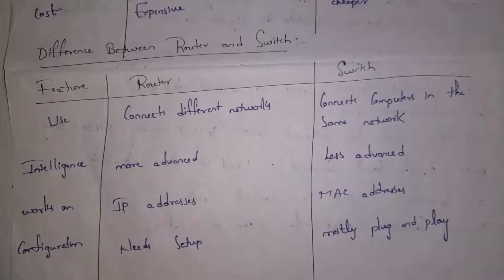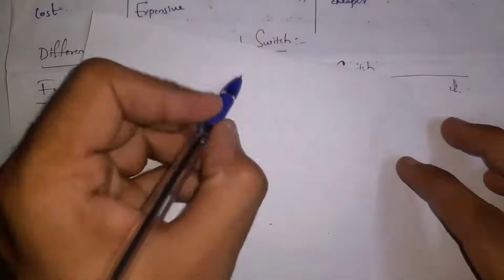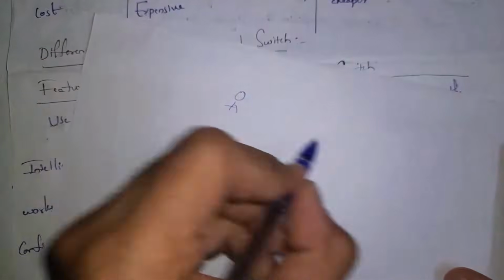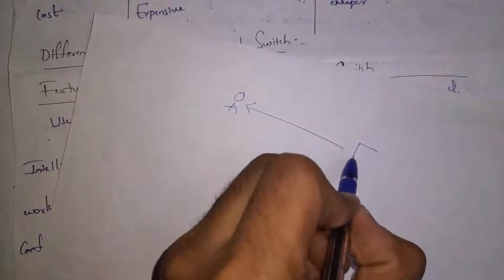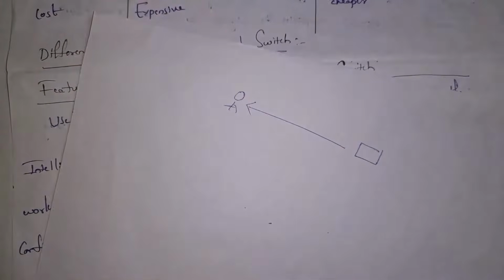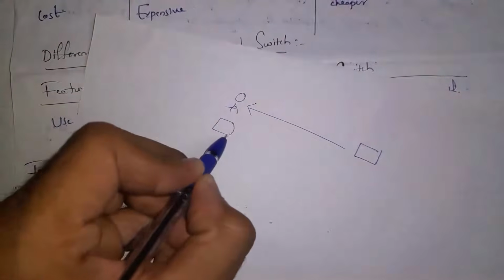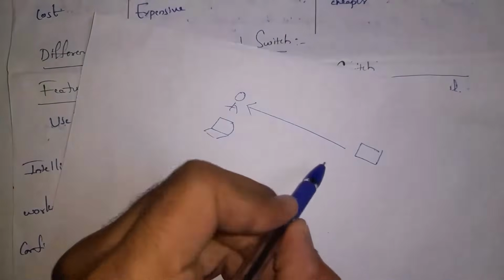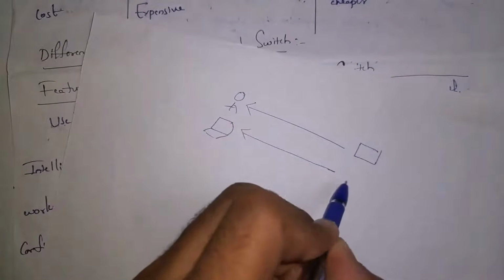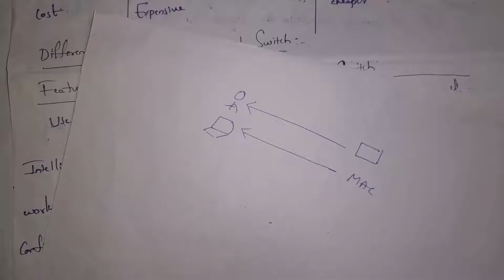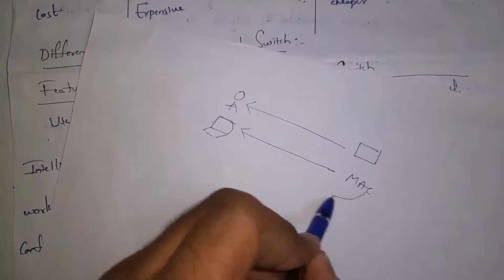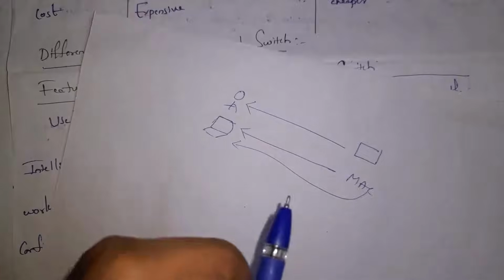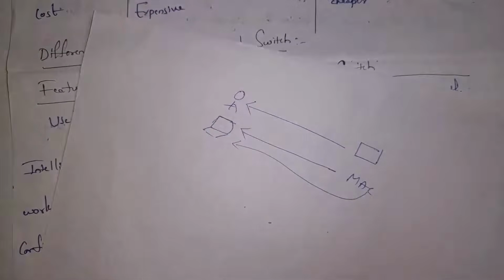I will explain what is IP address and MAC address. Guys, for example, if you consider any person, we can identify that person by using Aadhaar number. So we can identify any person by using Aadhaar card. And for example, I purchased a laptop, that is a Dell laptop, and we can identify this device by using MAC address. So MAC address is nothing but one number given by the manufacturer of the company. For example, whenever I purchase a Dell laptop, this Dell company will give me one number. We call that number as MAC number. Based on that MAC address, we can identify the device.